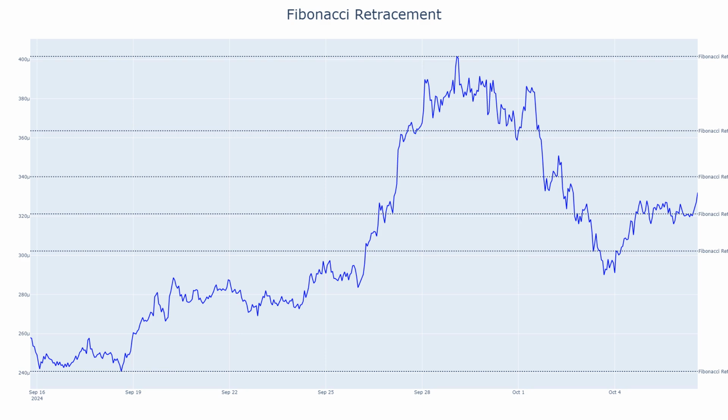PEPETRY is currently hovering around the 50% Fibonacci retracement level of 0.000321. Historically, the 50% level has acted as a strong support or resistance for PEPETRY. If the price continues to hold at this level, there's a strong possibility for a rebound toward the 38.2% Fibonacci level of 0.000340.